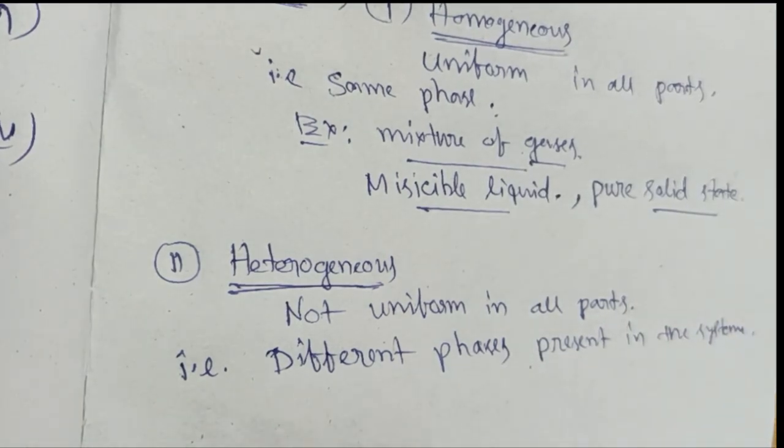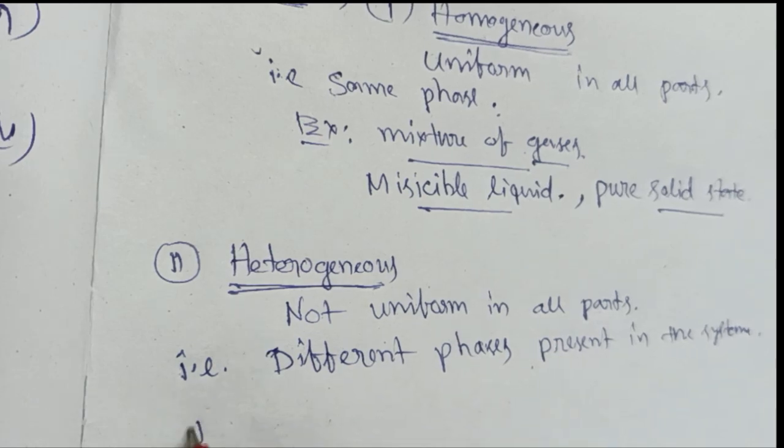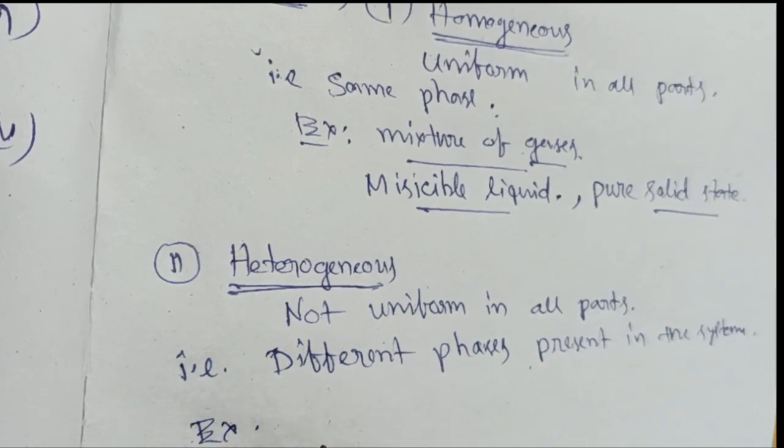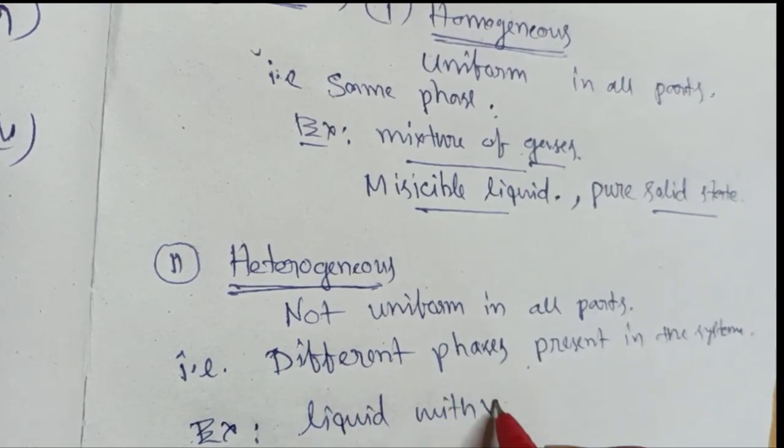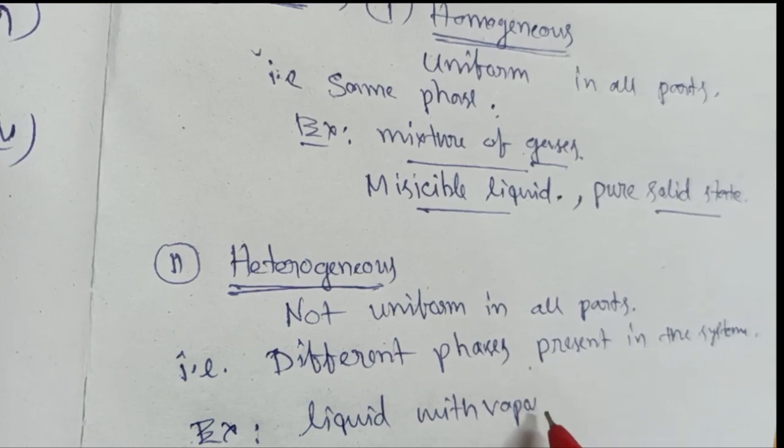Different phases can be possible in the system. For example, liquid with vapor, that is, vapor is gas.